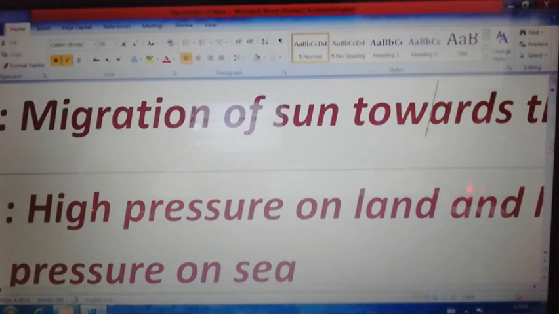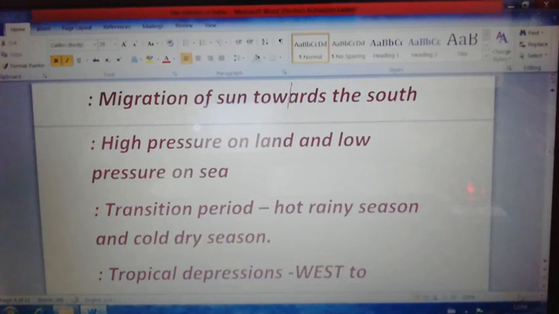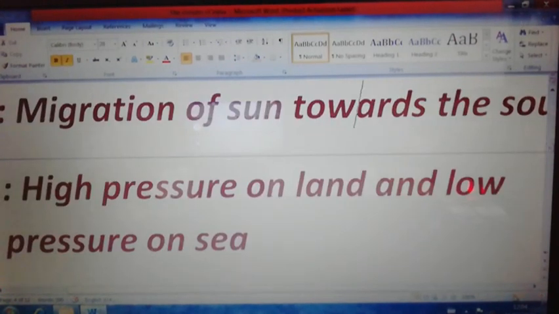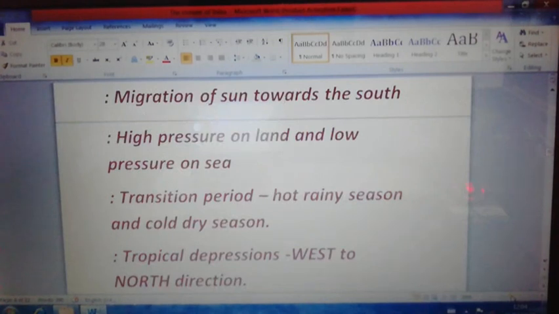The retreat of the monsoon takes place due to the migration of the sun towards the south and the withdrawal of the southwest monsoon. This is the first characteristic feature of the southwest monsoon wind.